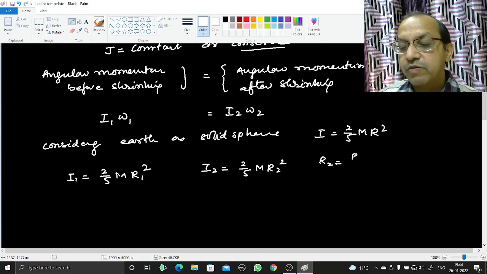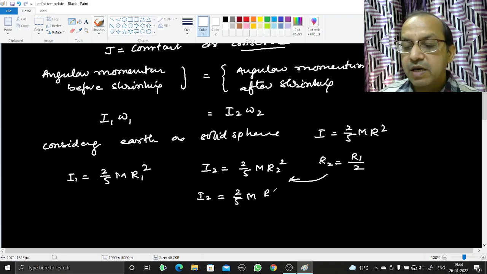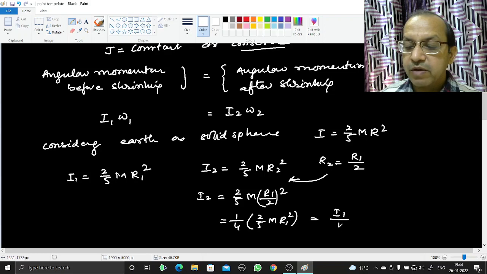That means R2 will be equal to R1 by 2. Substituting this, I2 will be equal to 2 by 5 m (R1 by 2) square. So it will be equal to 1 upon 4 times 2 by 5 mR1 square, or you can say it is equal to I1 by 4. So I2 will be equal to I1 by 4.